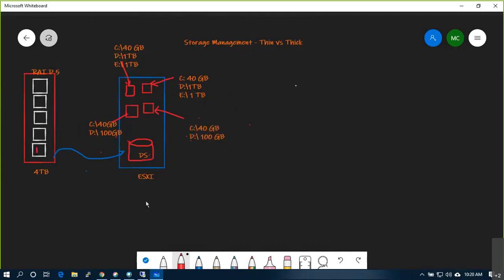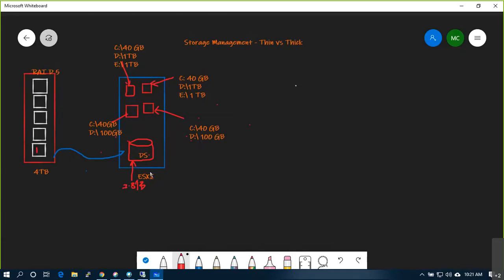What is the datastore size? 4 TB. Usable is 4 TB, but the size will be somewhere around 3.8 TB or something you will get. But how much have you allocated? If you calculate all these numbers, you will get somewhere around 4.36 TB.